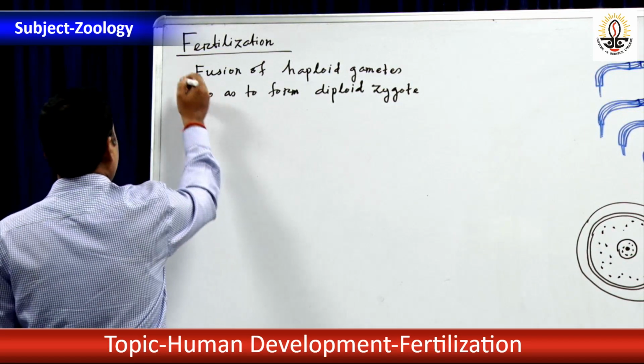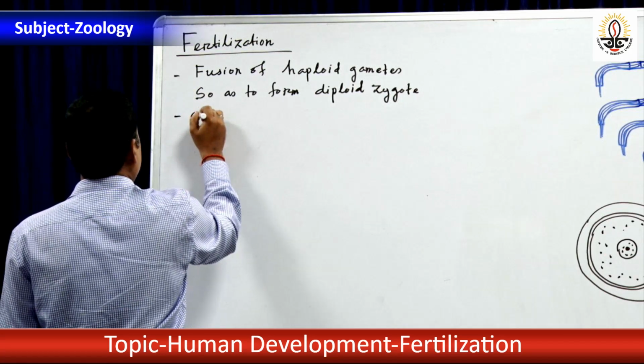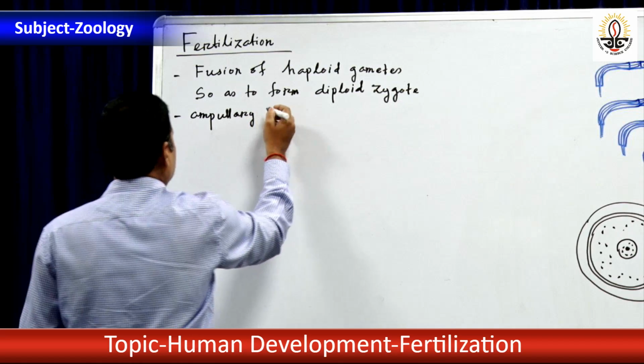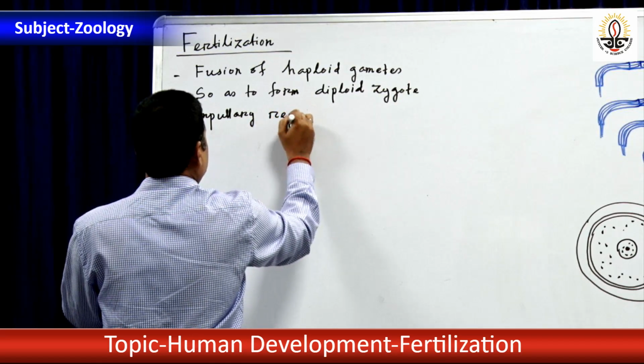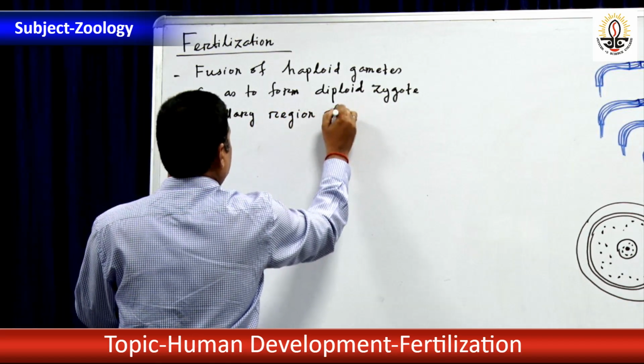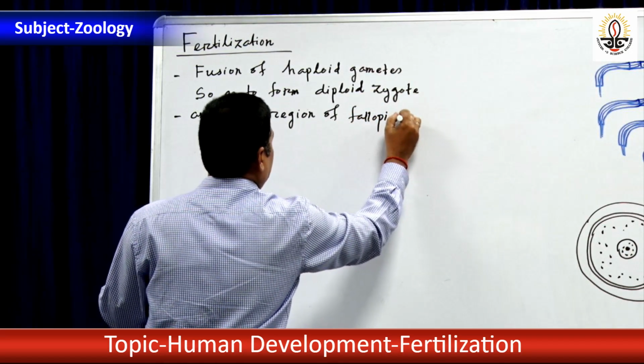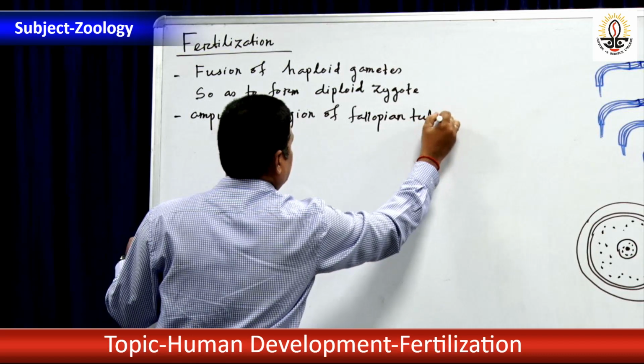So, where does fertilization take place? That takes place in the ampullary region of the fallopian tube. Okay.